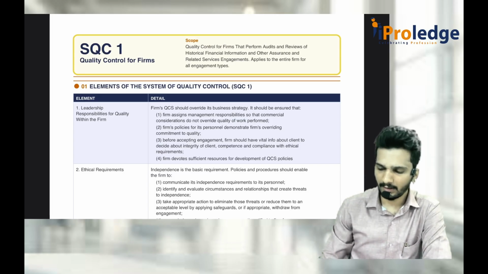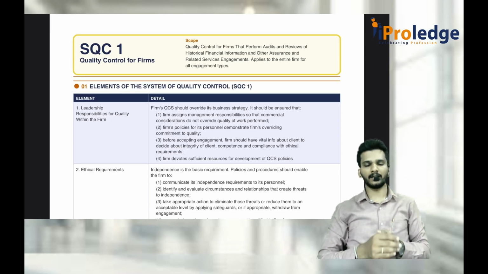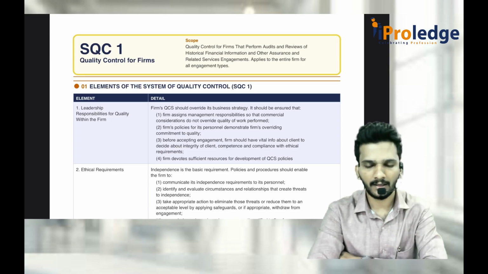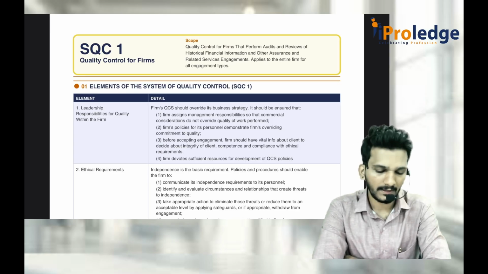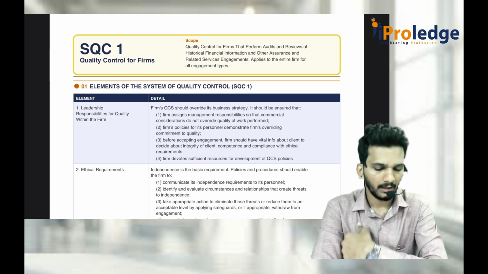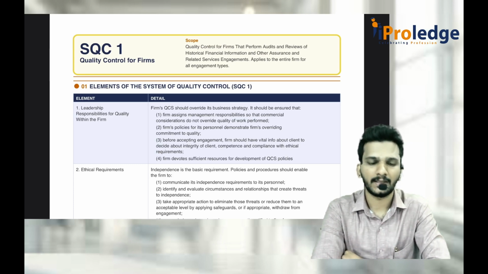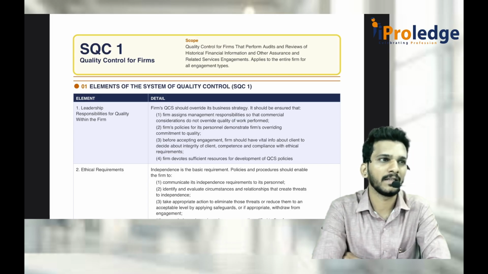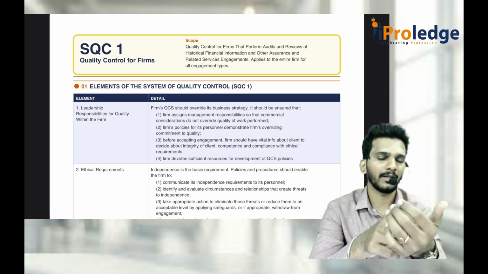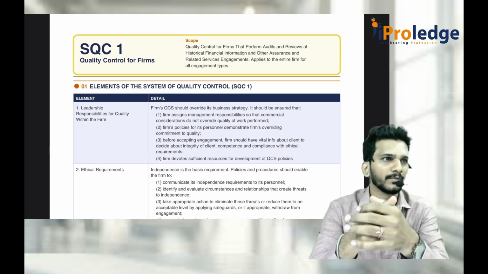See, if you look at this entire curriculum of CA Inter, there are two standards which are interconnected. One is SA 220 and the other is SQC1. Sir, what is the difference between SQC1 and SA 220? If you look at the heading of SA 220, it talks about quality control in an audit. SA 220 is in an audit. But SQC1 is quality control for firms.